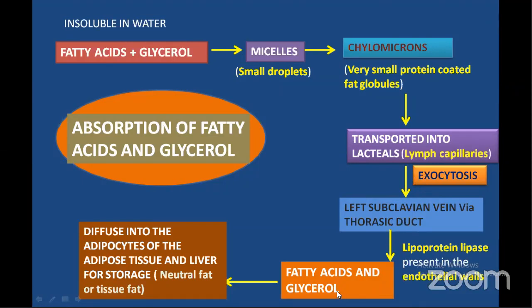In this thoracic duct or left subclavian vein, there is an enzyme called lipoprotein lipase. Clear? The lipoprotein lipase breaks down the triglycerides of the chylomicrons into free fatty acids and glycerol. These breakdown products then pass through the capillary wall to be used for energy by cells or stored in adipose tissue as neutral fat and tissue fat.